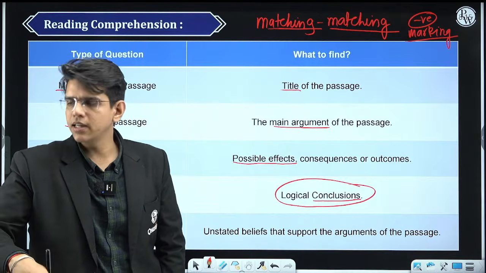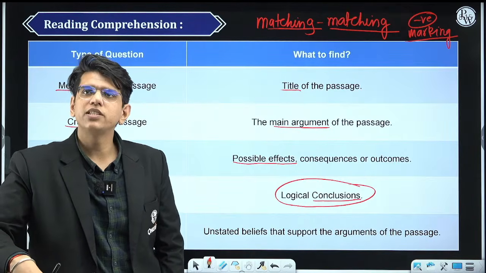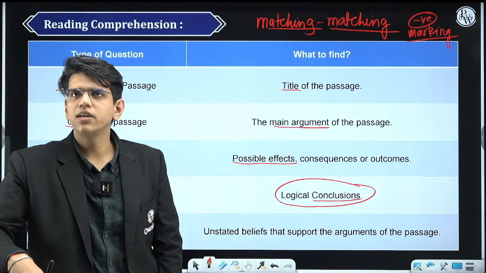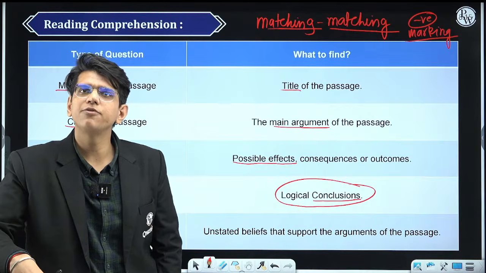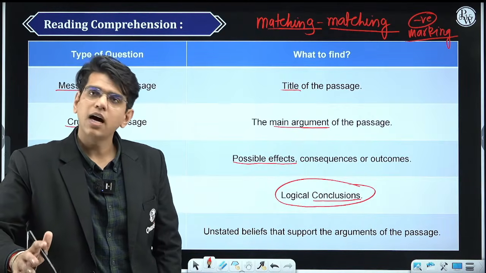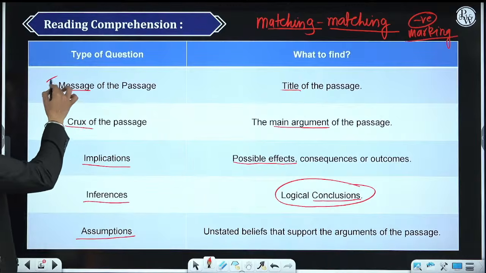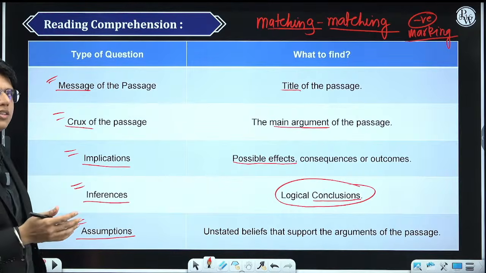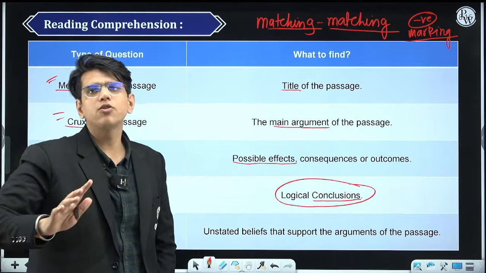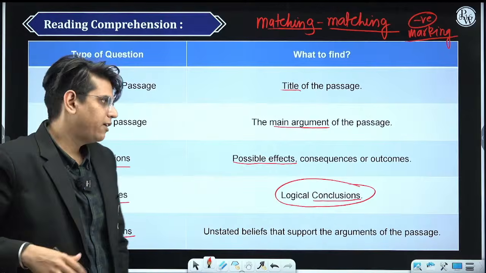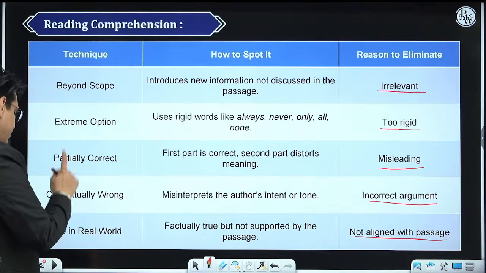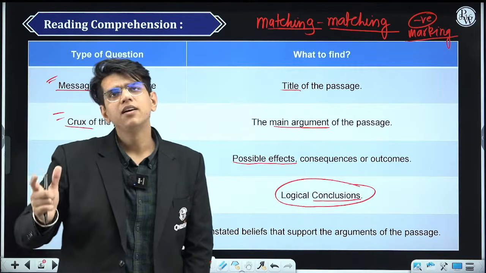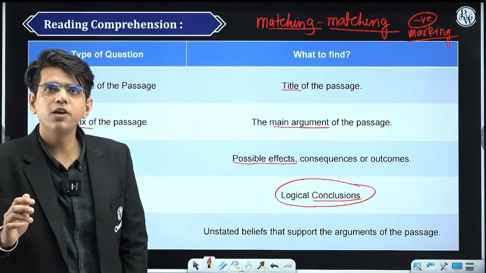That should not happen. I am not saying that all the questions are difficult. You will have some questions where you can get to the answer very easily, but there will be questions which are difficult to understand, and some passages which are difficult to understand. So how to navigate that? You need to be very clear about what these things are, otherwise there are very slight differences. If you don't understand those differences, you will end up with wrong options. So first we will learn the elimination methods, and then we will move to the meanings of these words and what we need to find in the passages. So in reading comprehension we will do these things.